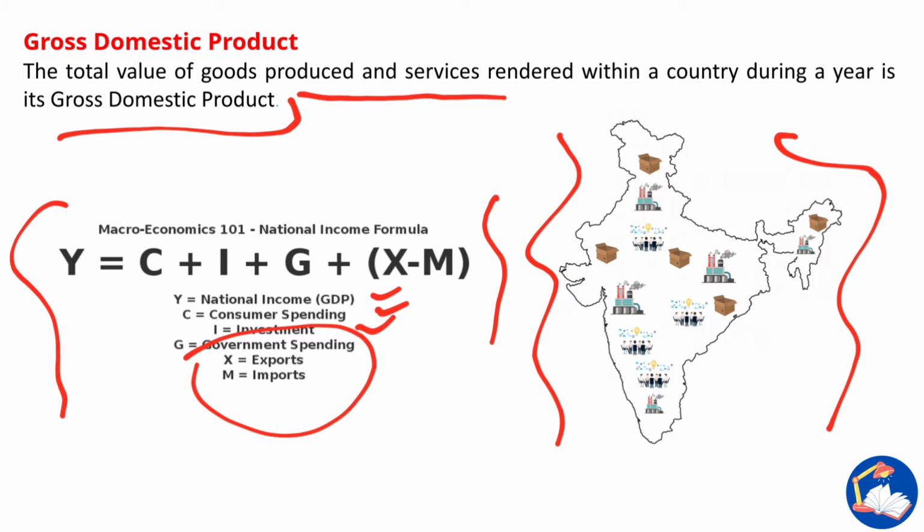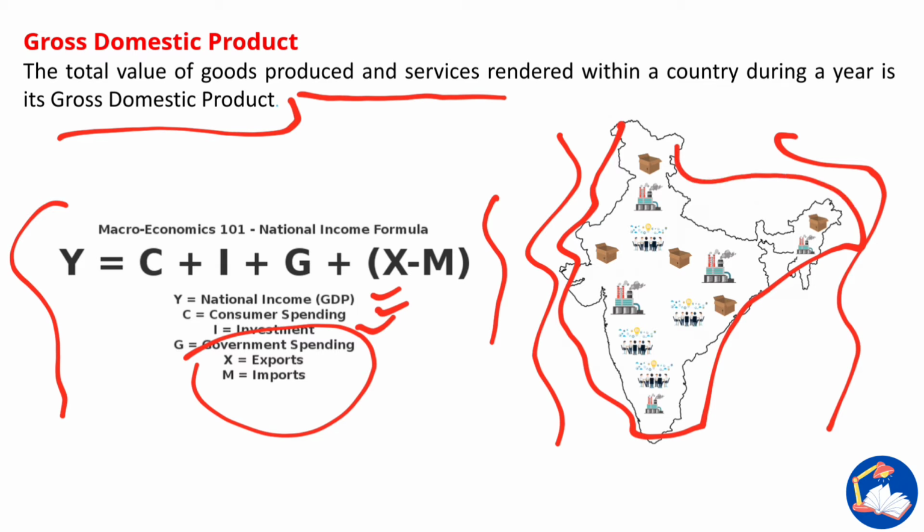whatever goods and services you produce are calculated in GDP. It includes embassies, and the external territories or colonies under that particular country. The goods and services produced in the embassies of India, in the external territories of India, or in the internal territory of India contribute to GDP, even if the company that generates the income is foreign. Suppose Ford has a factory here and generates income inside the country, it is also calculated in the GDP of India.